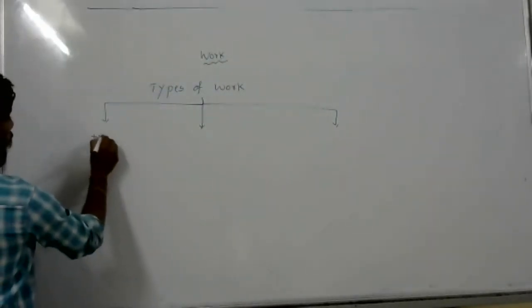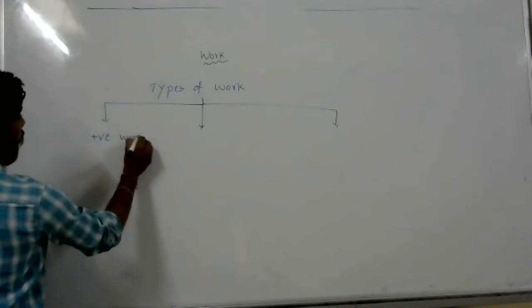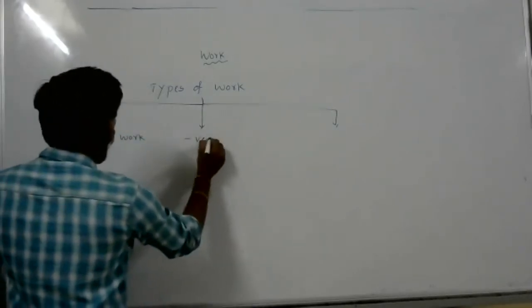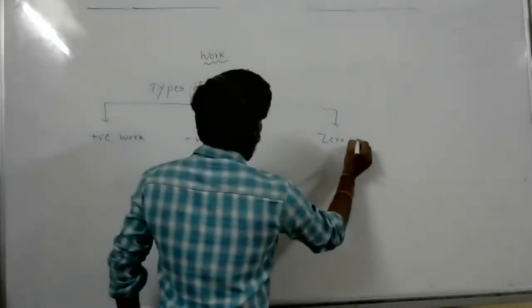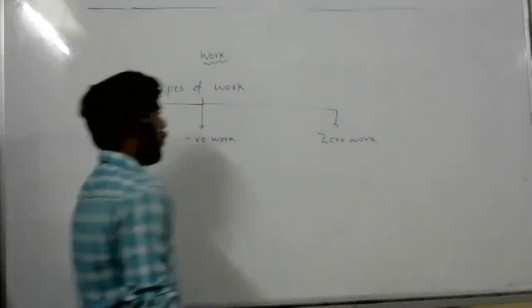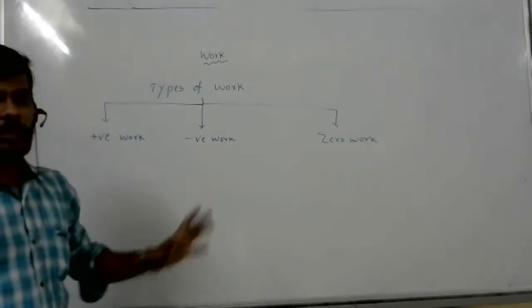Positive work, negative work, and zero work.